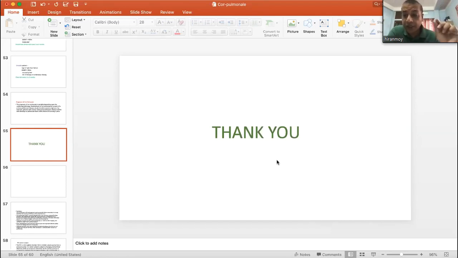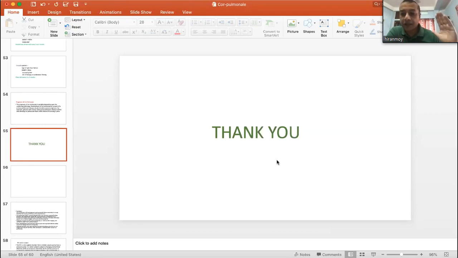Pulmonary hypertension is the main factor which causes cor pulmonale, except group 2 pulmonary hypertension, that is pulmonary hypertension due to left heart disease or diastolic dysfunction or valvular heart disease. It is not called cor pulmonale. Another thing is that pulmonary hypertension due to congenital heart disease is also not cor pulmonale. So group 2 pulmonary hypertension and pulmonary hypertension due to congenital heart disease is not cor pulmonale.